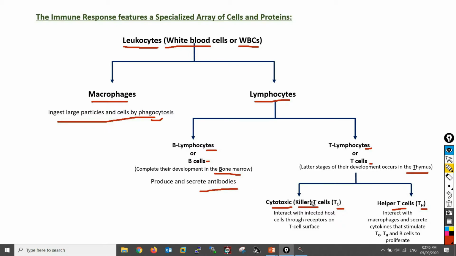Cytotoxic T cells or TC cells perform their functions by interacting with infected host cells through receptors on the T cell surface, whereas helper T cells or TH cells perform their functions by interacting with macrophages and secreting cytokines that include interleukin, which stimulates TC cells, TH cells and B cells to proliferate.